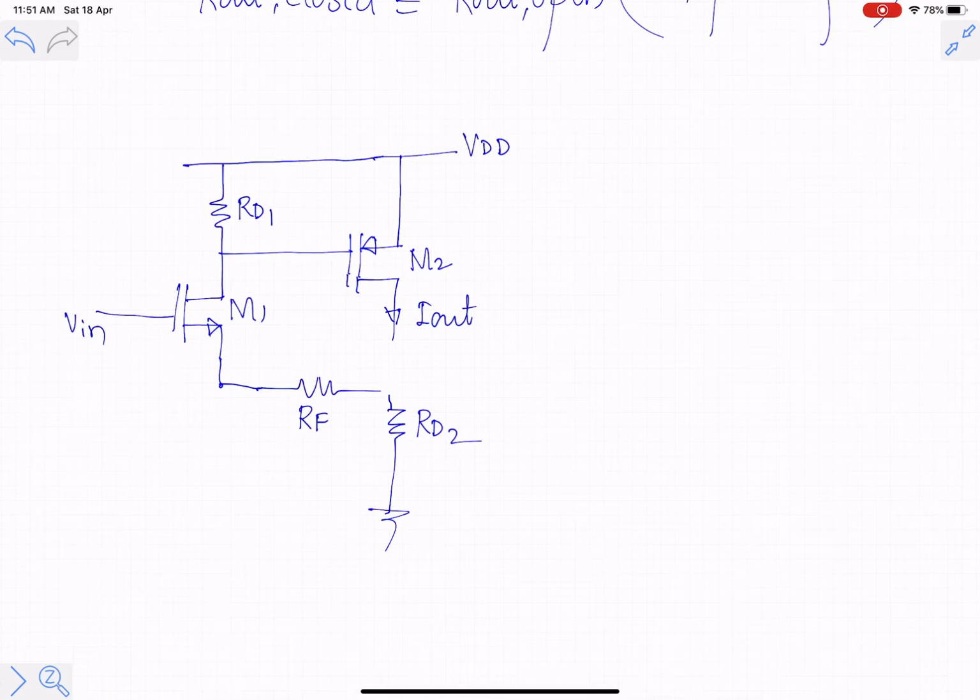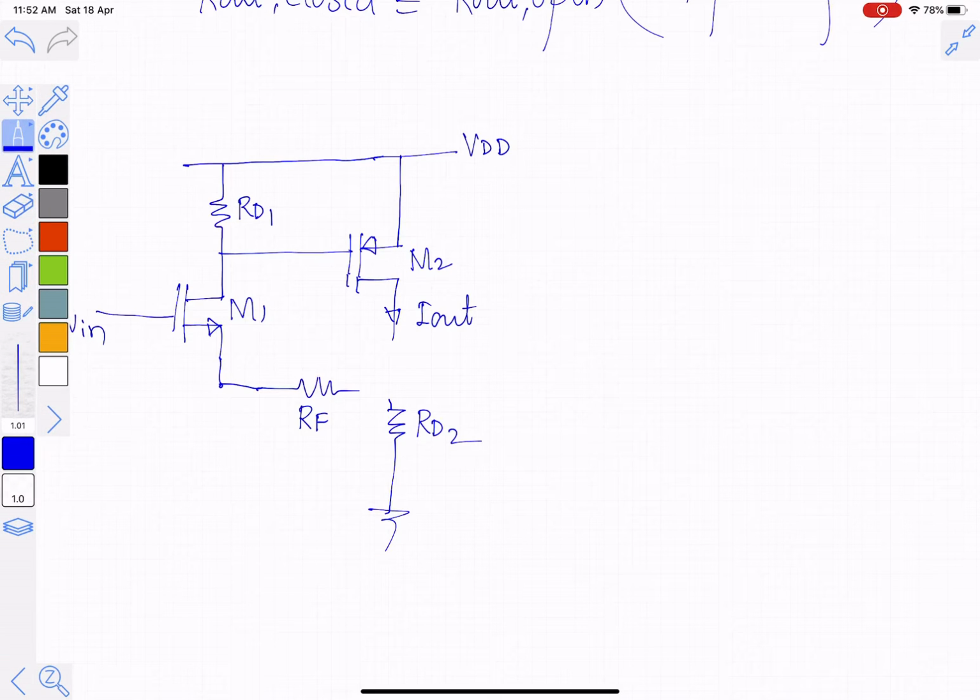So in this case, when an ideal network is there, we solve the problem by finding the open loop gain and the loop gain. For practical circuits, we use a different methodology. There we found the open loop gain with loading effect and beta.